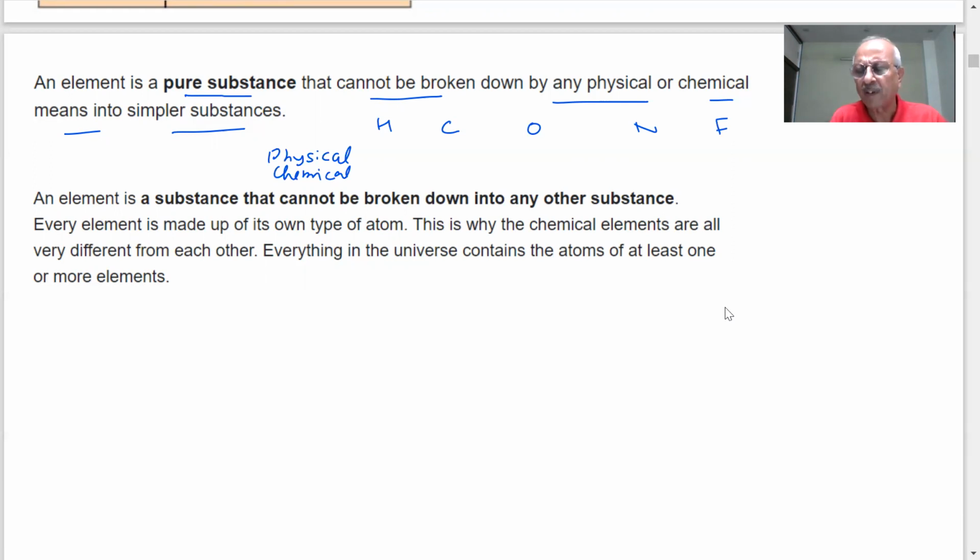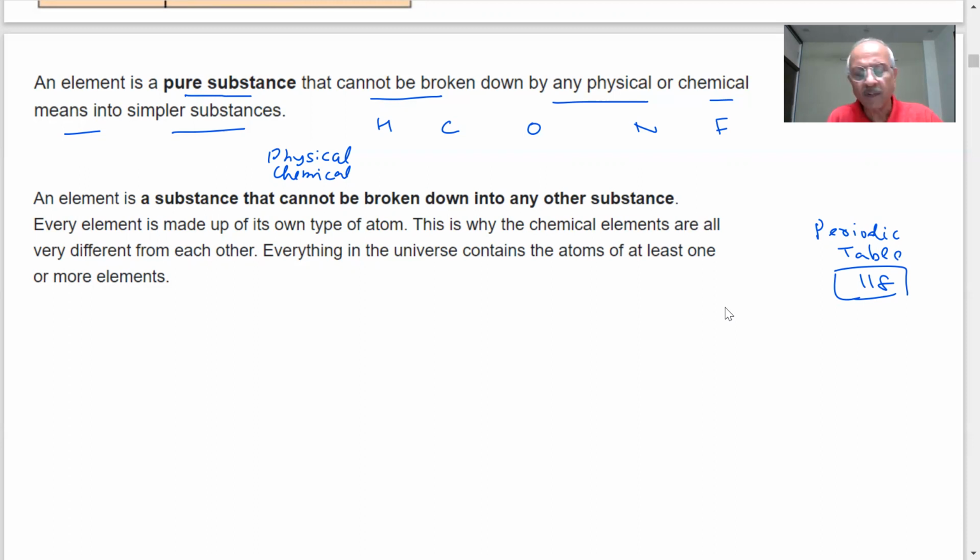And how many elements do you see in the modern periodic table, students? You will see about 118 elements. Naturally occurring maybe only 92 or something. Others are man-made.